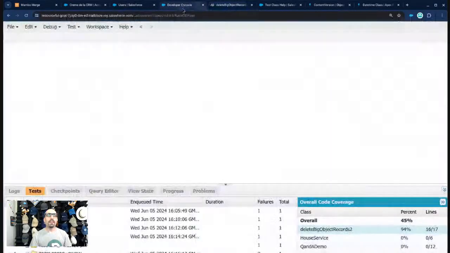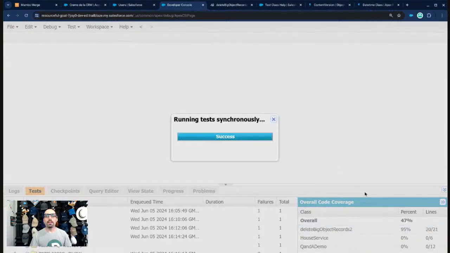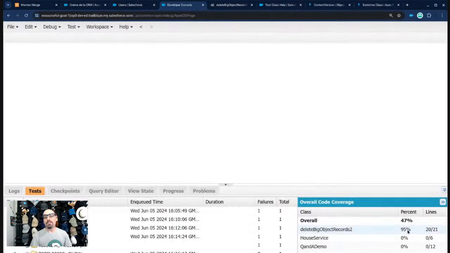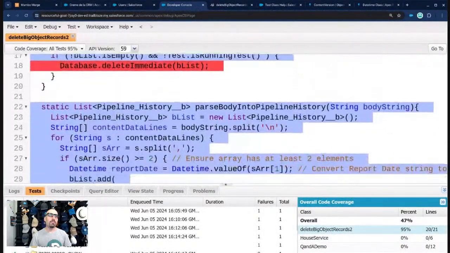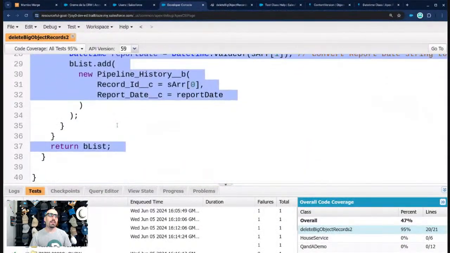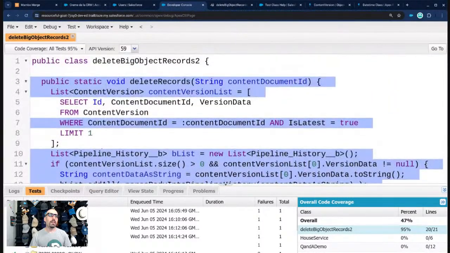Let's go ahead and run these tests one more time. I'm going to do it from here this time just so you can see how it works one more time. I'm going to run that. And let's see. It went up to 95%. I did get one more line. I did it. That's very respectable, I hope, for those of you at home critiquing me. Great. That's great. No failures either, right?